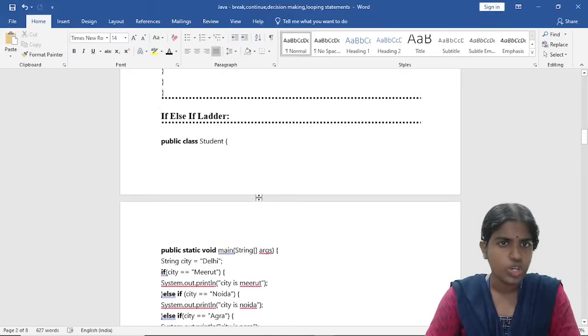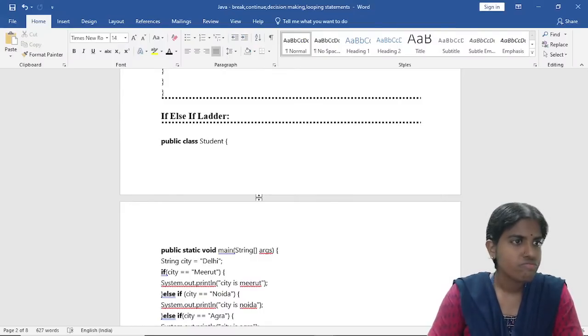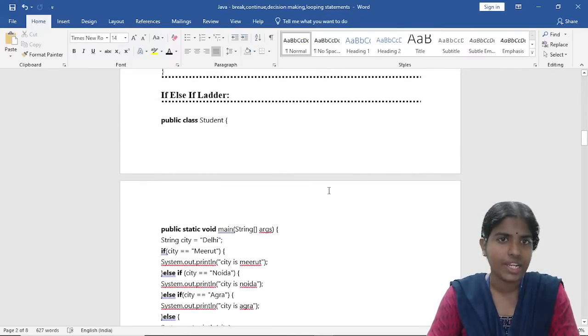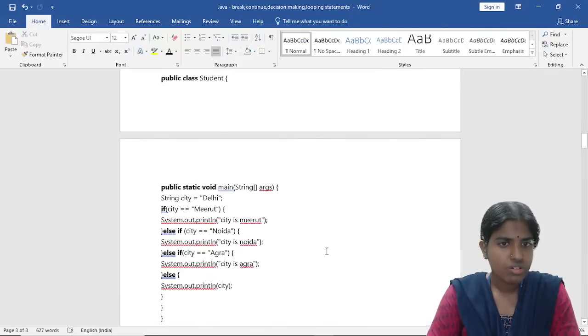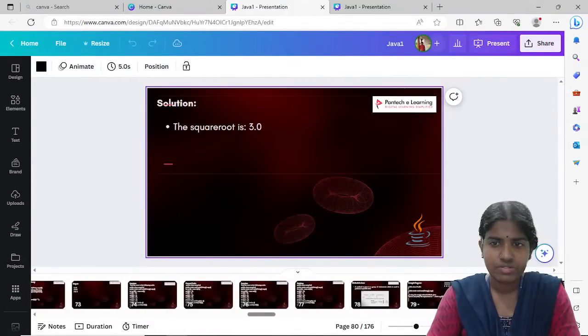And till this part what I am speaking, everything is clear. So you are clear with this break and continue statements. I am just giving you some practical examples so that you will understand this better.